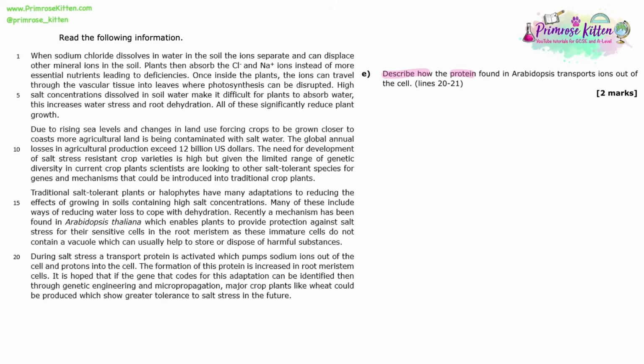Describe how the protein found in Arabidopsis transports ions out of the cell. During salt stress, a transport protein is activated which pumps sodium ions out of the cell and protons into the cell. So how is it moving the ions? What process is it moving the ions by? That's a kind of, give me a description of how these ions are moving using this transport protein. It says pumps. There's a clue in the question. So that's suggesting to us that it's active.